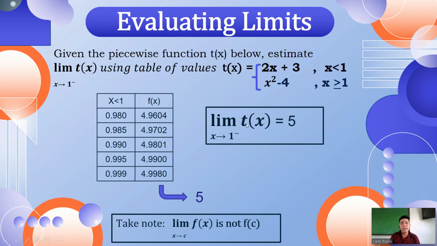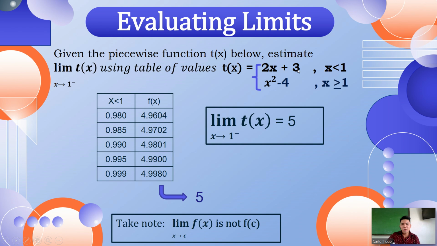Okay, this time we have a piecewise function. We are asked to find the limit of the function f of x as x approaches 1 from the left, and it is equal to 5. Later on, we will know why it is equal to 5. Let us solve it first. Since it is approaching from the left, this is negative, or less than 1. If it is from the right, then this is greater than 1.